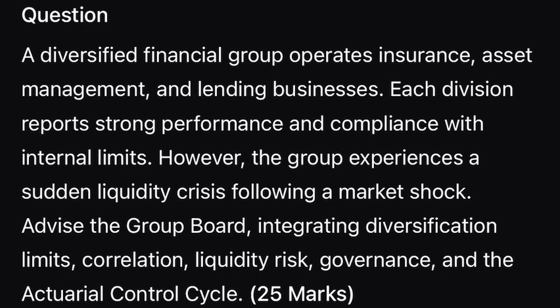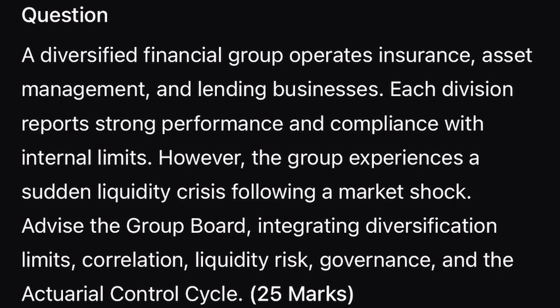Question: a diversified financial group operates insurance, asset management, and lending businesses. Each division reports strong performance and compliance with internal limits. However, the group experiences a sudden liquidity crisis following a market shock. Advise the group board, integrating diversification limits, correlation, liquidity risk, governance, and the actuarial control cycle.